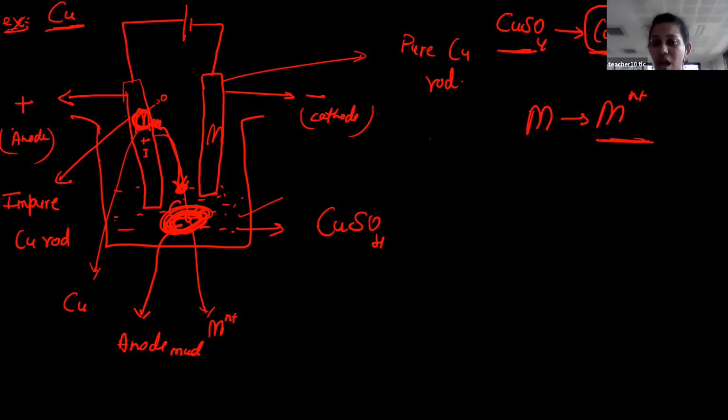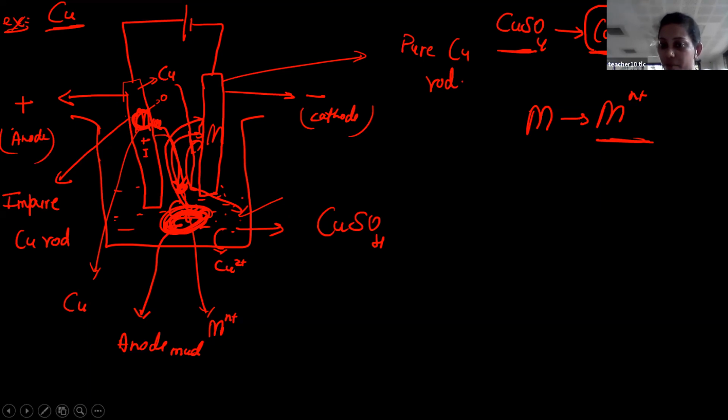So I see here, copper was there. So when it is under, what is that process? Oxidation process. After oxidation, it will fall here to the electrolyte. Here it will be in the form of Cu2+. Okay, so the process will continue here, students. So this is the anode mud. From here something will deposit on this cathode. Is this clear?